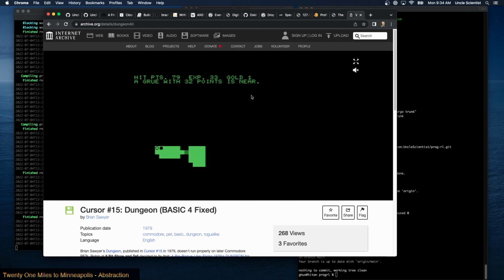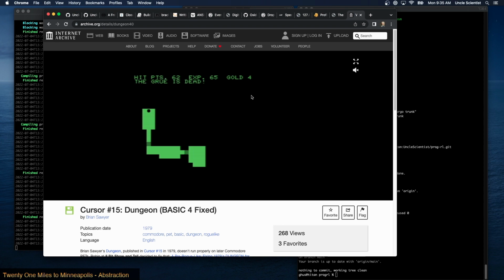Oh, it grew with 32 points is near. So if I attack, you have to move on top of it to attack. The grew is dead. Okay. So I don't think there's any other stats. I found 3 gold pieces. I think it's just you have hit points, you have experience, and you have gold. And whether or not you win is completely...